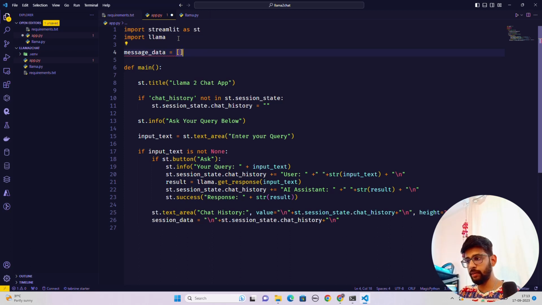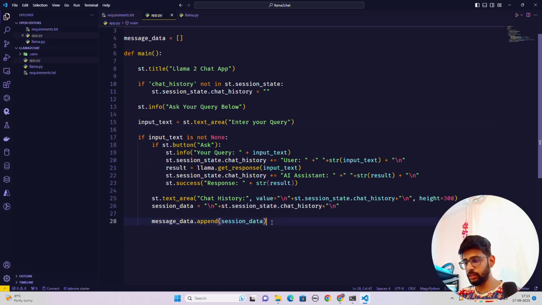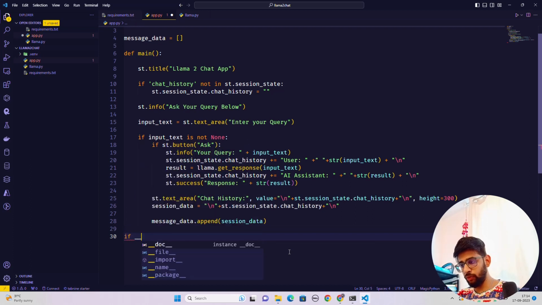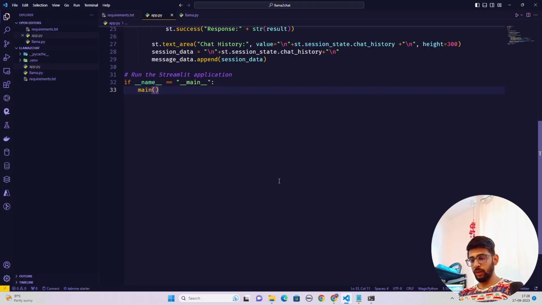So let's do that. Now I did that, and here, now I'm just going to append that. So message_data.append with your session_data. That's it, and we are done. Now we have written this. Now let's close this and run the main function. So if __name__ == main function. Now we are done. So let's run this now.